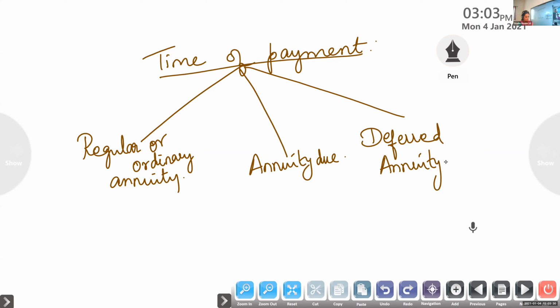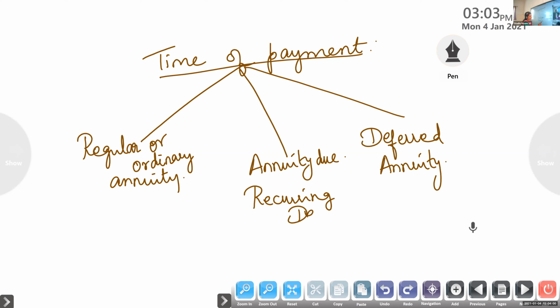Annuity due is an annuity in which payments are made at the beginning of each payment period. Example is recurring deposits.